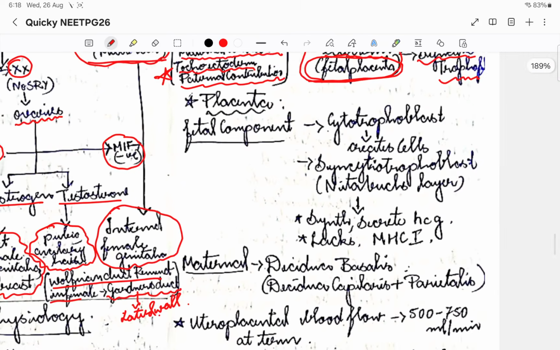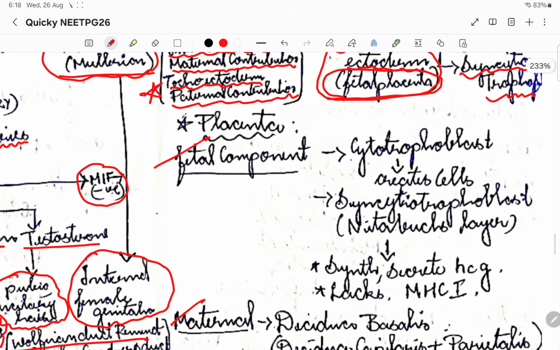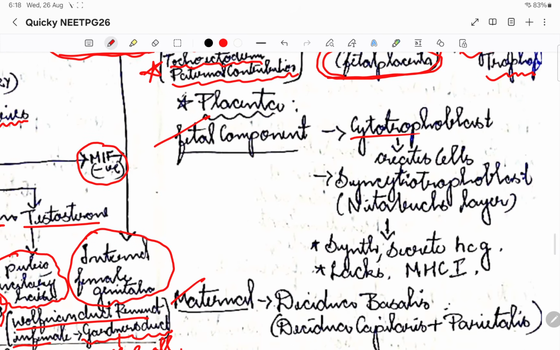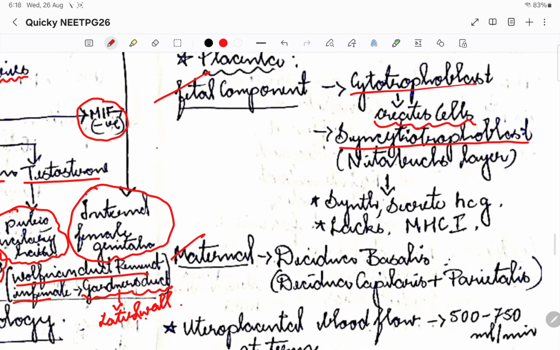Then coming to the placenta, I told you, right? The placenta will have two components, the fetal component and the maternal component. The fetal component develops from the trophectoderm. It has two parts, cytotrophoblast and syncytiotrophoblast. The cytotrophoblast basically creates the cells, and the syncytiotrophoblast, also called Nitabuch's layer, will synthesize and secrete HCG.